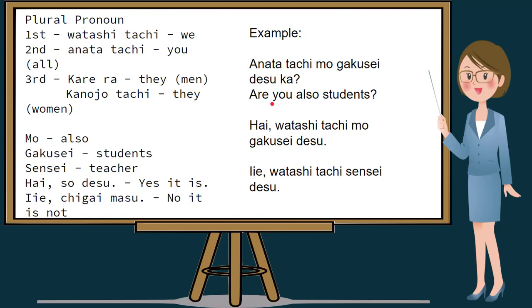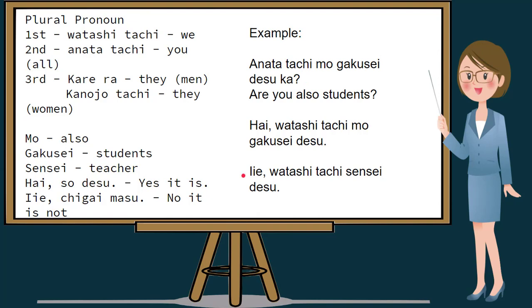Would you like to answer this question? Are you also students? Please make your answer in Japanese or in Nihongo. How about an affirmative answer to this question? We may say, yes, we are also students. How will we translate that? How about a negative sentence? Or no, we are not students.